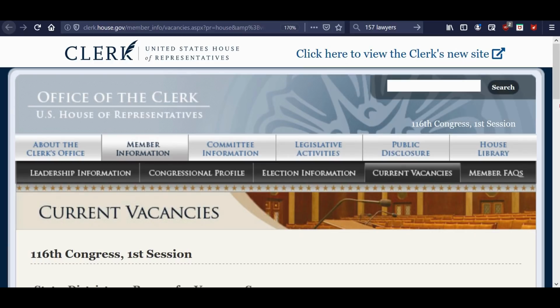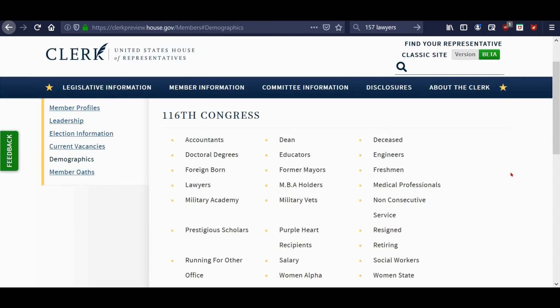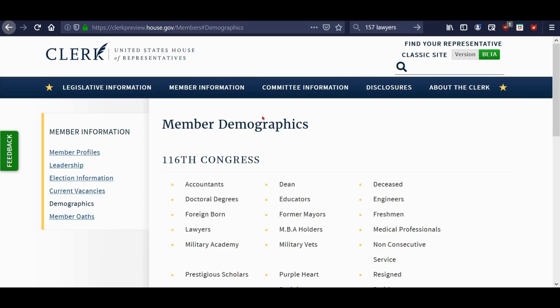So I want to give you the tools that you can do the digging for yourself, because it's really important that all of us Americans know how to find basic information about what our government is doing, so we don't have to rely on other people to tell us that. And so this is one of the places you can go. Now, this is the Clerk of the United States House of Representatives. This is the old site here, and actually they have a link now to a new site that looks a little more updated. This is part of it.